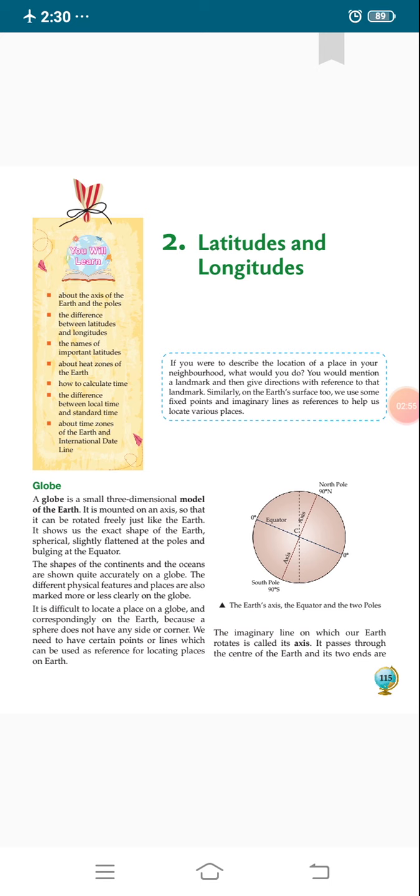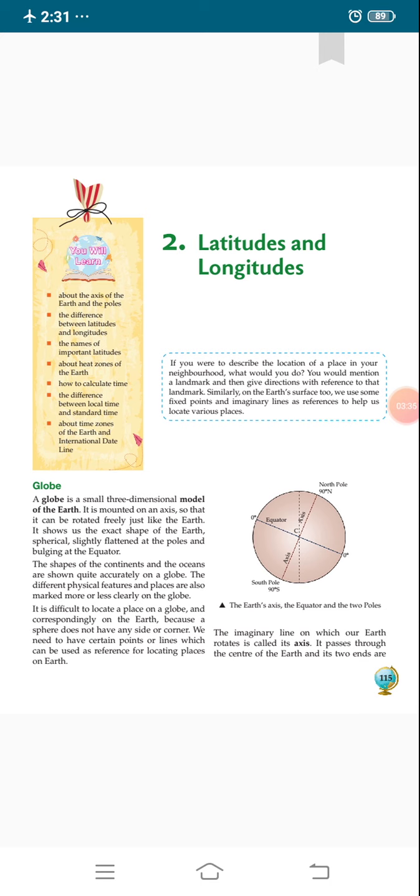We will discuss all these things in this chapter, and this chapter deals with finding places on the earth with the help of the parallels of latitude and meridians of longitude. These are imaginary lines which crisscross the earth's surface and form a system of grid. This chapter also explains the relation of longitude with time and the method of finding the time as well as longitude of places on the earth. Now let's start the chapter.